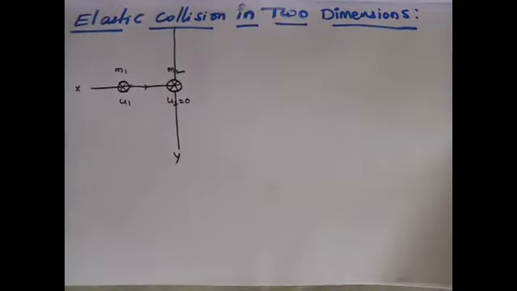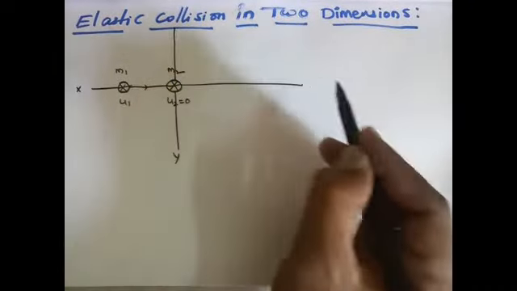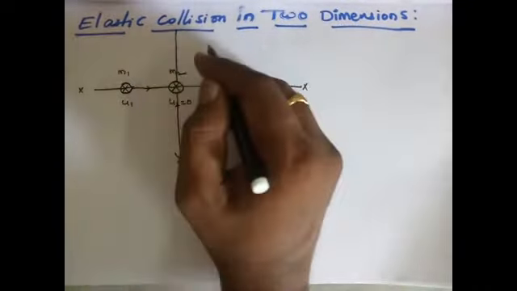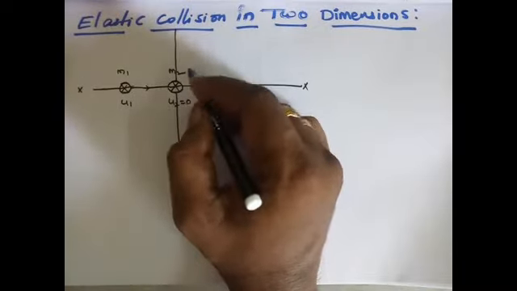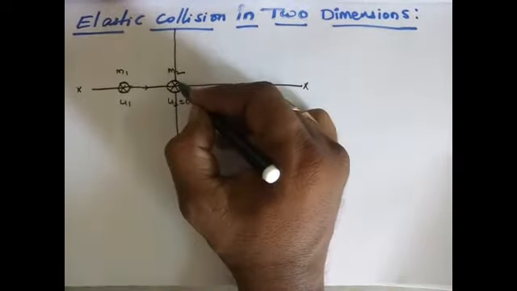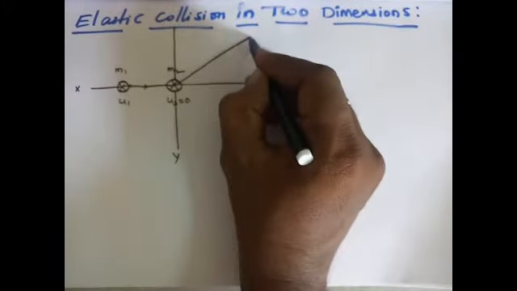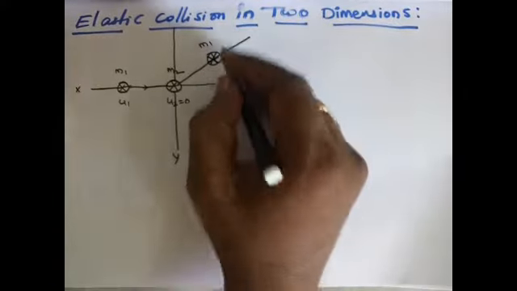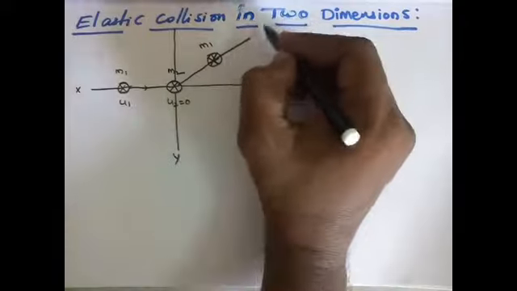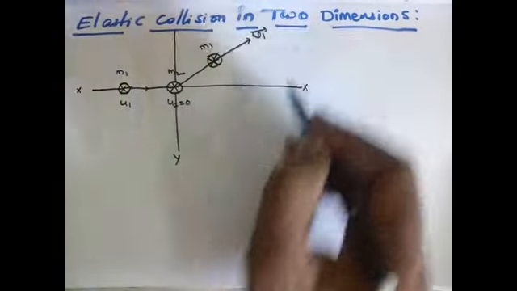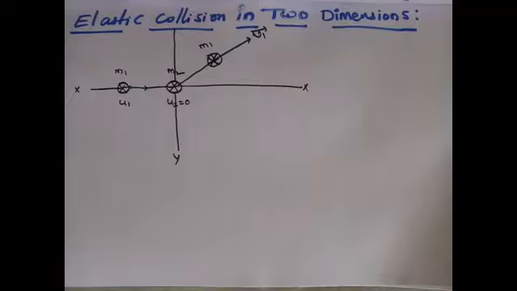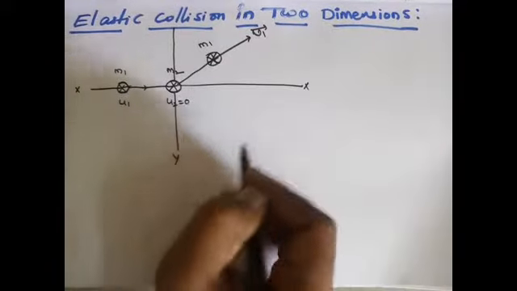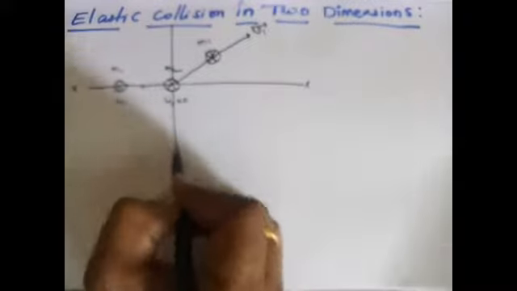what happens? The two bodies move in different directions. This is the x-axis, we know that. Let us assume the first body A moves along the xy plane like this, whose mass is m1, and after the collision its velocity vector can be taken as v1 bar. Now the second body is in this plane here,